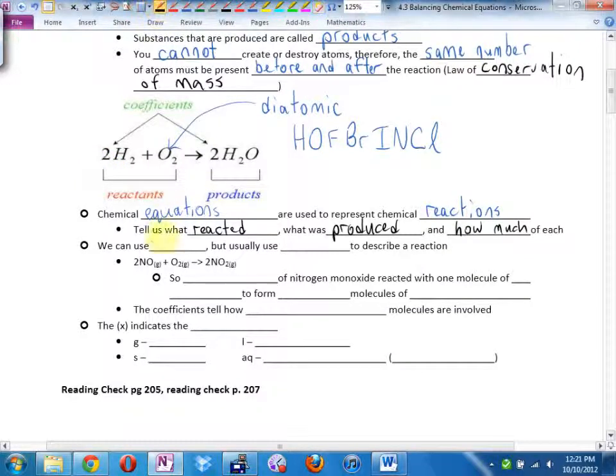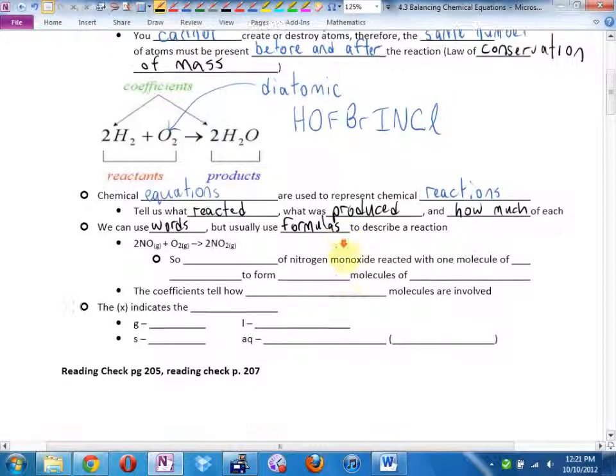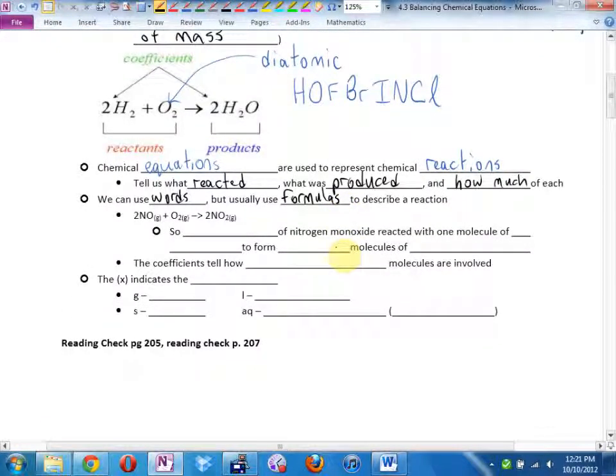We can use words, but that's a lot of writing. We usually use formulas to describe the reaction. Here's a formula. 2NO(g) + O2(g) → 2NO2(g). Well, we have to translate this. That there means 2. Don't put an arrow there. I'm going to mark this up like crazy, so don't worry about copying this part down.